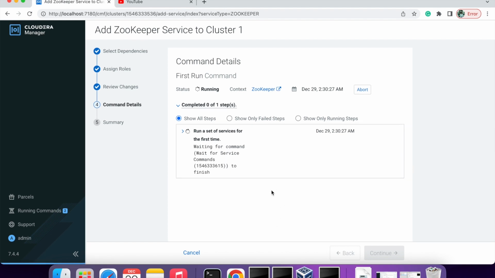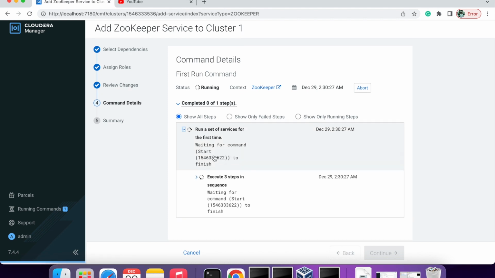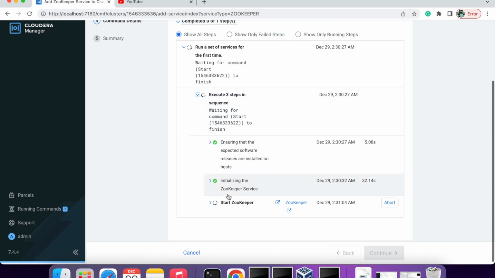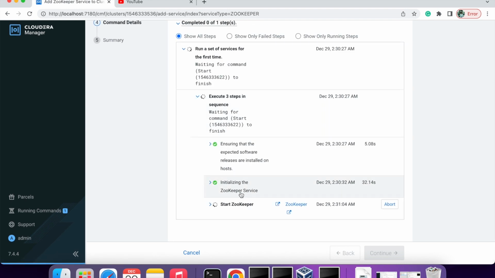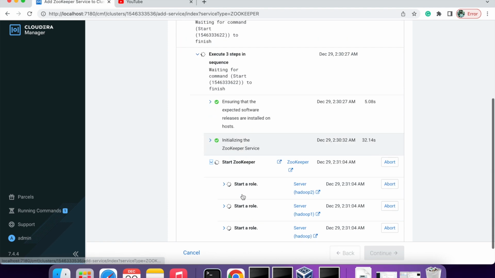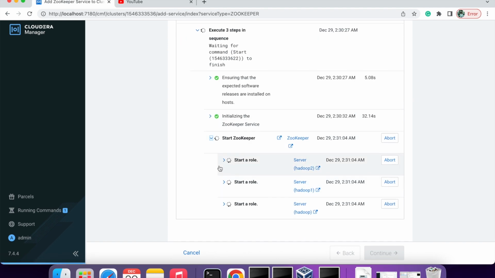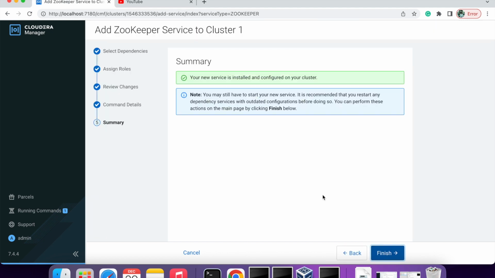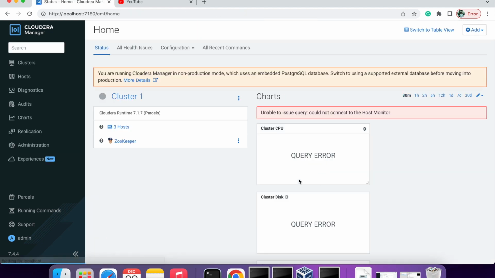So once it's done, then you can install HDFS and then you can install YARN. See, it's almost done. You can expand and you can always check. So now it's starting ZooKeeper. So this is done. You can continue, finish.